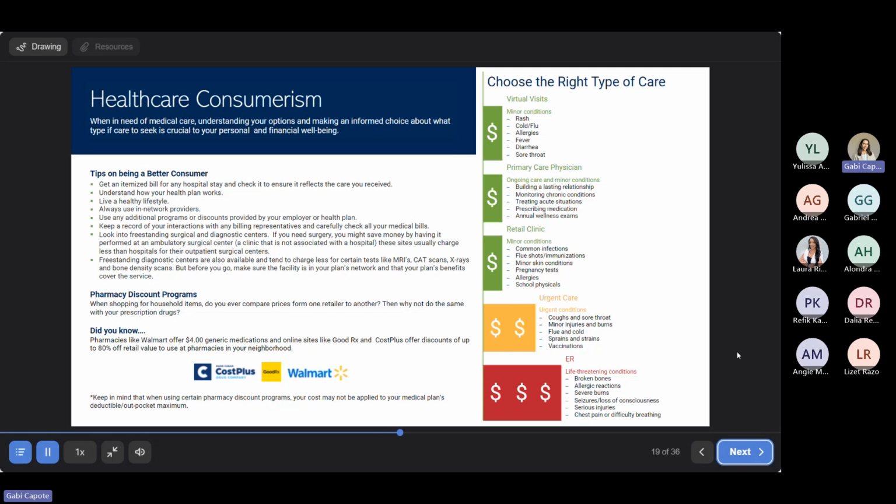And we also have a chart about choosing the right type of care. It's very important to be going to the right place to get the right type of care. You wouldn't go to the ER for a cold, and it wouldn't be great to do virtual visits if you have a broken bone. So it's always best to be conscious when it comes to cost, and also be conscious when it comes to the right care that you need.